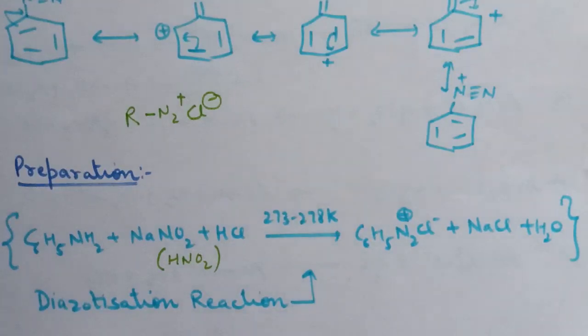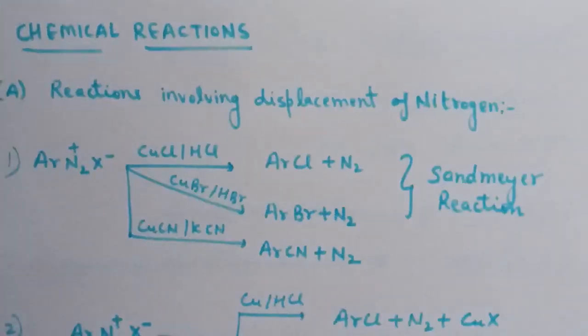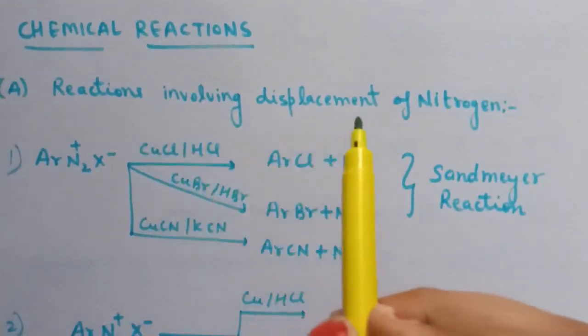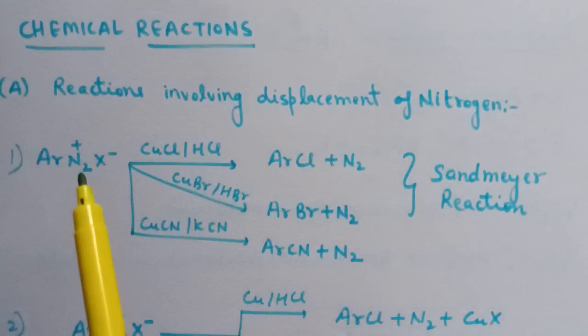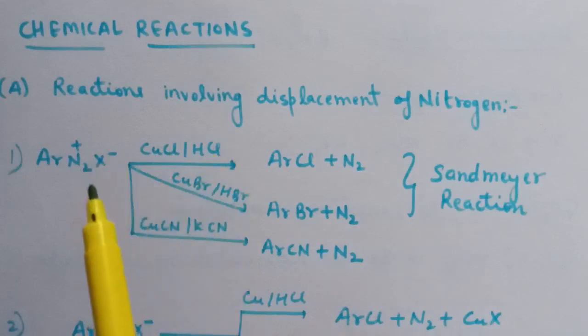Now next, reactions of diazonium salts can be broadly divided into two categories. First is reactions involving displacement of nitrogen. So diazonium group, being a very good leaving group, is substituted by other groups such as Cl negative, Br negative, I negative, which displaces nitrogen from the aromatic ring.